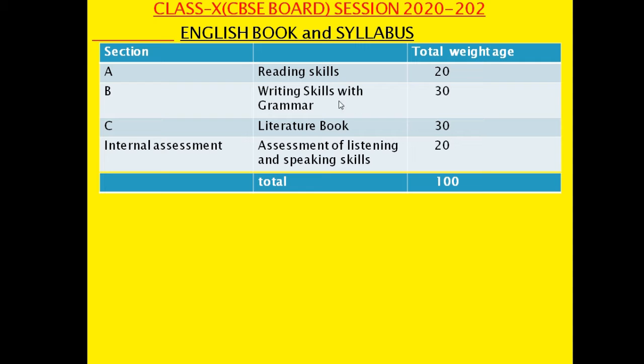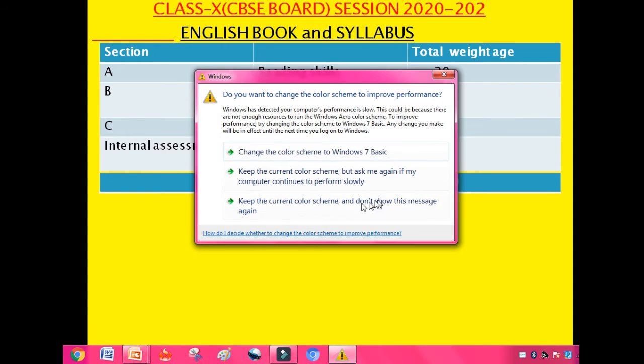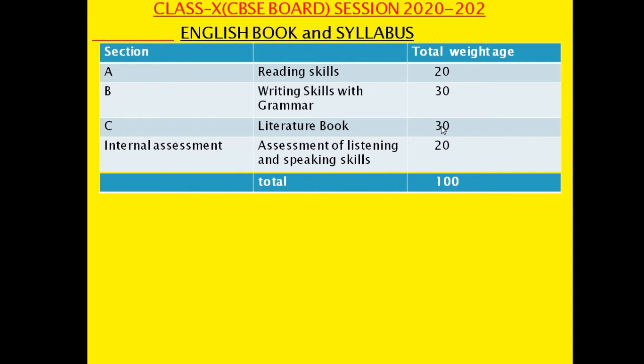So this is the division. This is your theory paper. So 20, 30 and 30, total 80 marks. And see, the next is internal assessment, listening and speaking. This is of 20 marks, and when you combine all these, the marks become 100. So this is the total division of 100 marks. So 80 marks is theory, 30, 30 and 20, and 20 marks is in your school's hand.